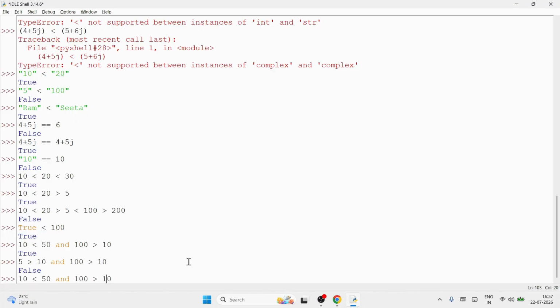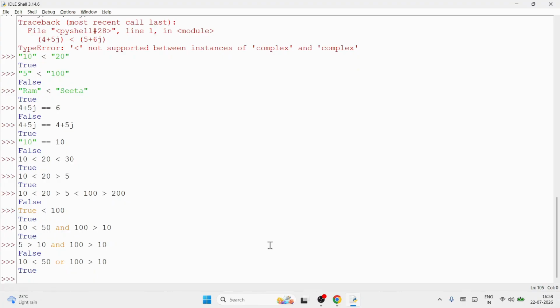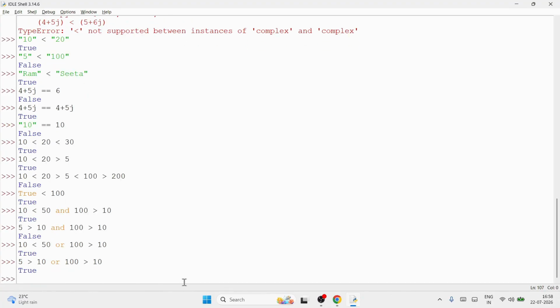Getting? And same thing if you put it in or. See. Now in case of or, is 10 less than 50? Yes. Now first part is only true. Direct answer true. It will not check the second part as well. Okay? And in this case, suppose you are doing or. Now in or, is 5 greater than 10? No. But it is or operator, therefore it has to check whether the second is true or no. Because in or, at least one should be true. Is 100 greater than 10? Yes. It will give answer true. Okay?